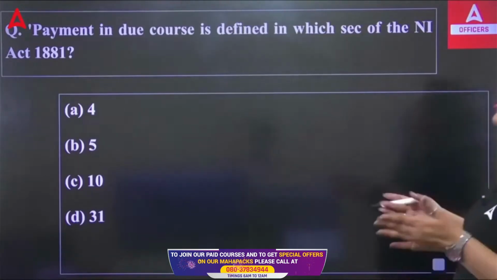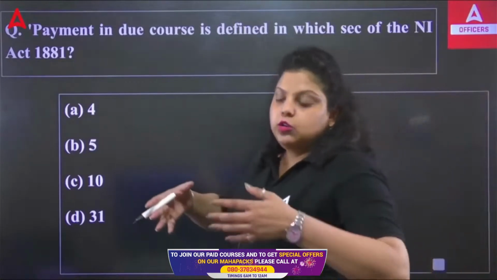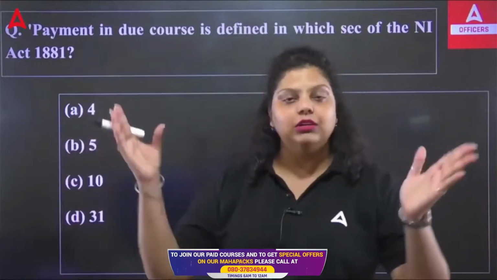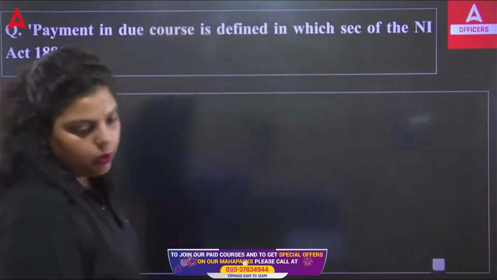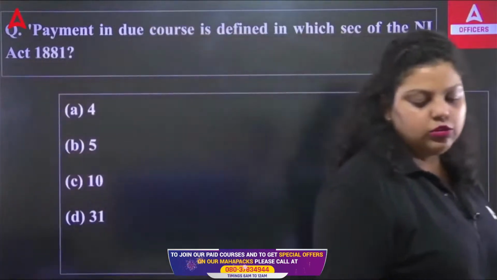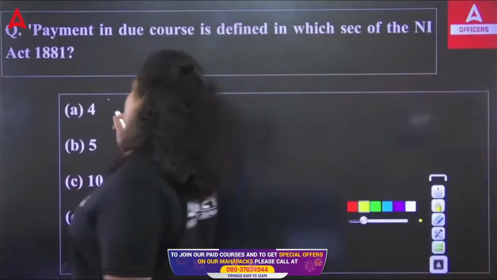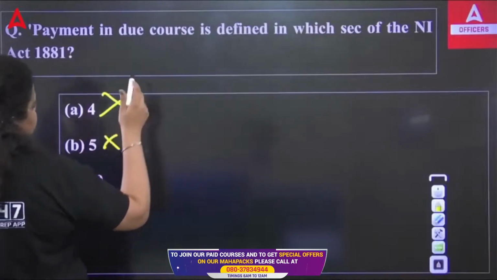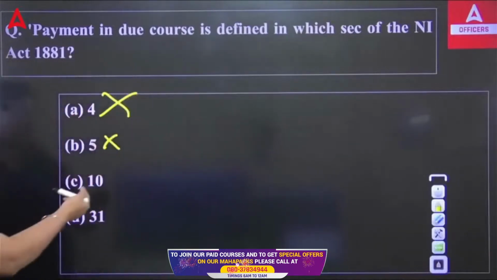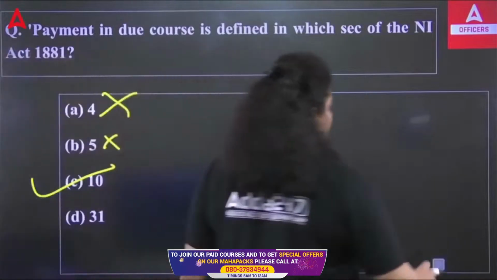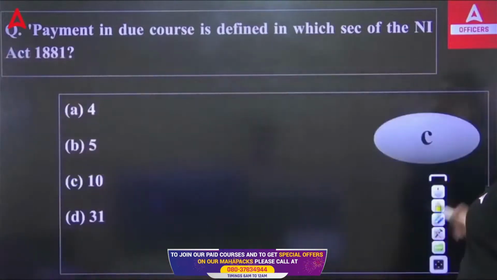Like I have told you, a check has a validity of 3 months. So, when you are making the payment of a document available on an apparent tenure, that is the payment in due course. That will be known as your payment in due course. It cannot be defined under 4 or 5 because we have said promissory note and bill of exchange are there. It can be C or D only. So, the right answer is C. Section 10 talks about the payment in due course.